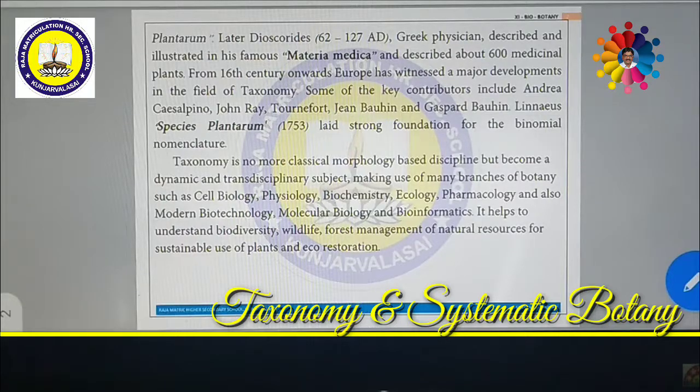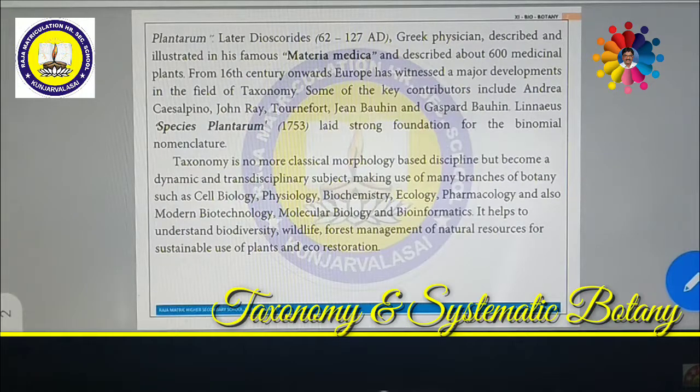It is not only classifying the plants on the basis of morphological character, the external features visible to us. On the basis of these we usually classify what type of plants they are, whether tree or herb or shrub or climber or liana. These are superficial explanations on the basis of morphological character, the external features.